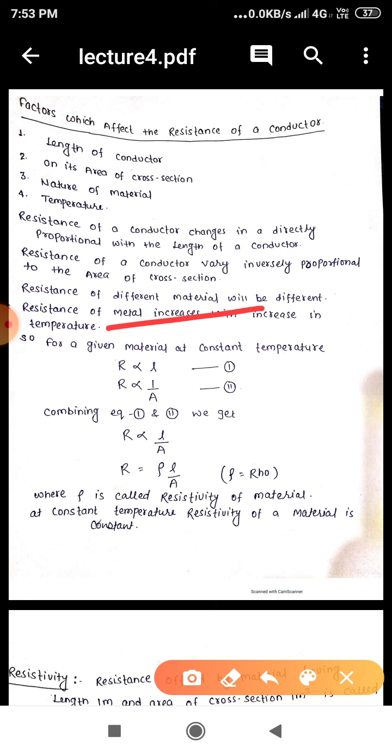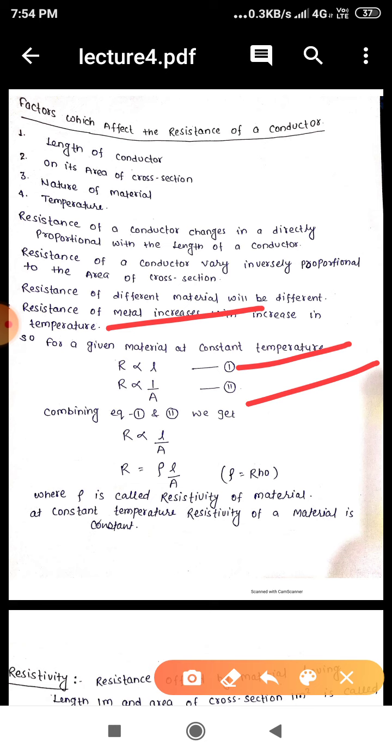So, for a given material at constant temperature, resistance is directly proportional to the length and inversely proportional to the area of cross section. On combining equations 1 and 2, we get R, that is resistance, is directly proportional to length by area of cross section.